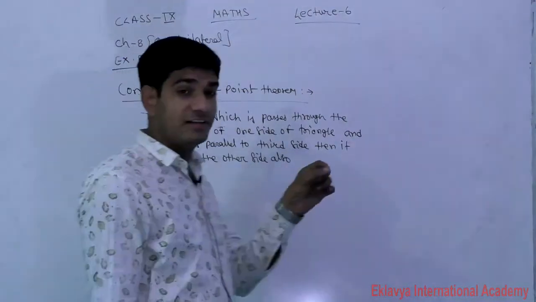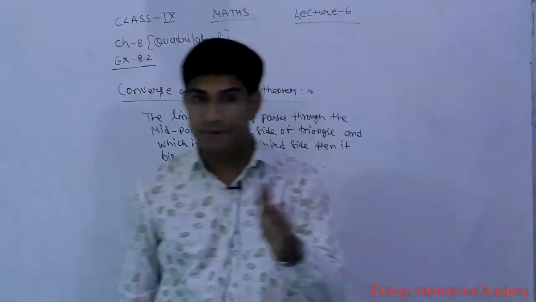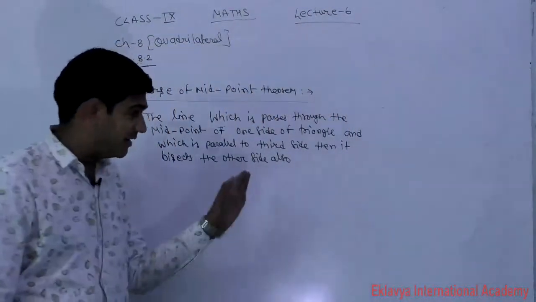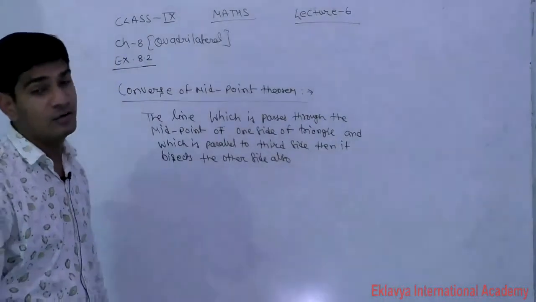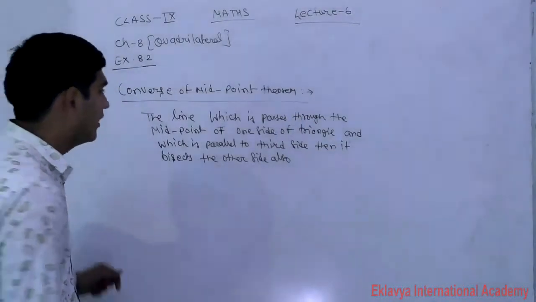So if one is the midpoint and the line is parallel to the third side, then it bisects the other side also.